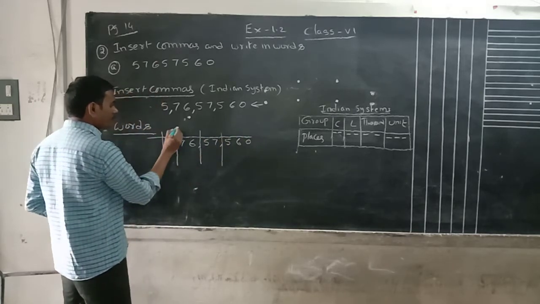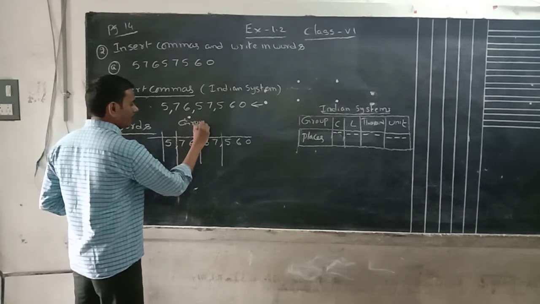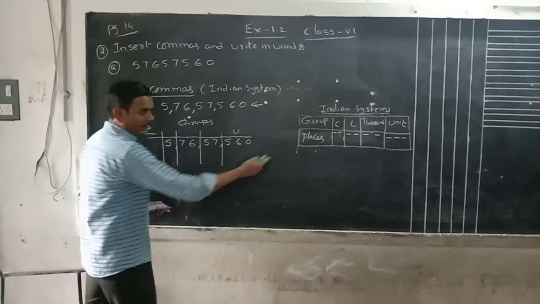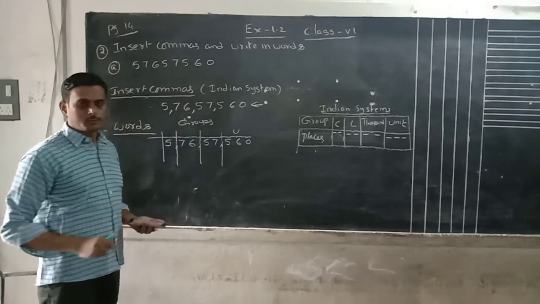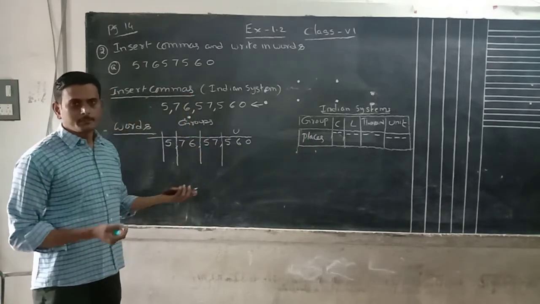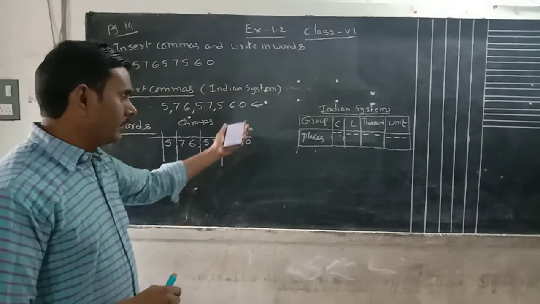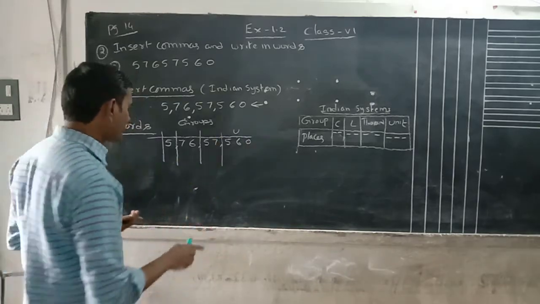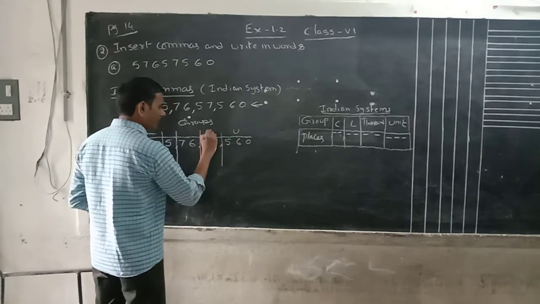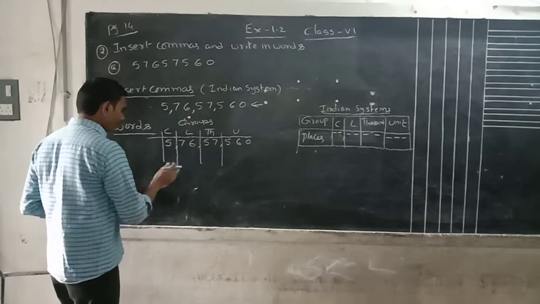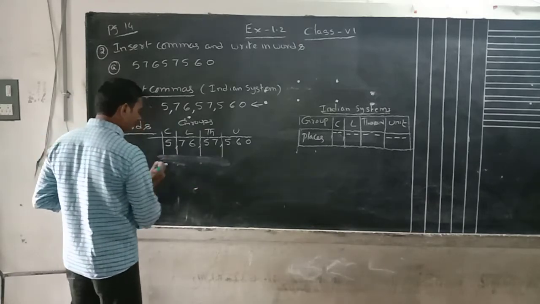We have to write groups. This is a unit group according to this one. Without using unit groups also, we can follow the periods. Already in lower class we did periods. We have to become habituated to groups: unit group, thousand group, TH means thousand, lakh group, crore group. Okay, now we can write in words.